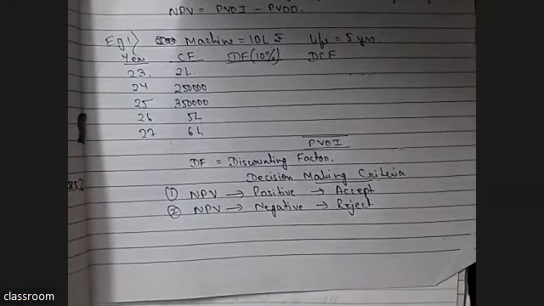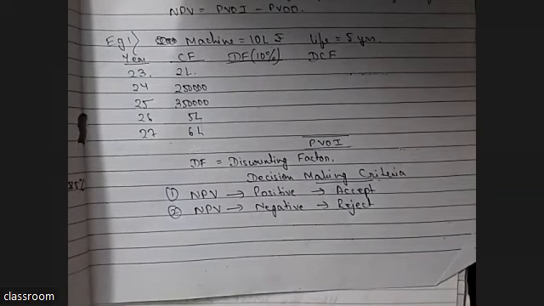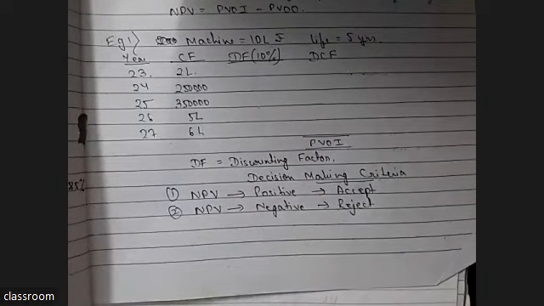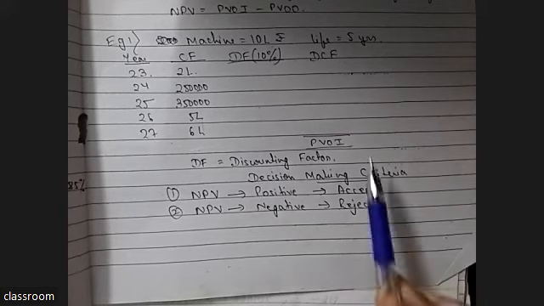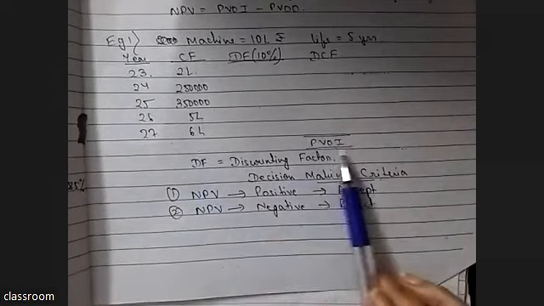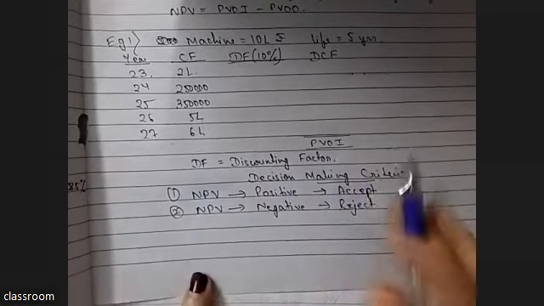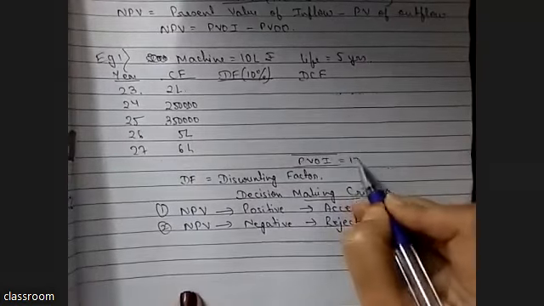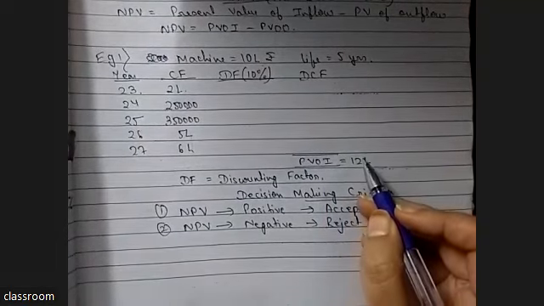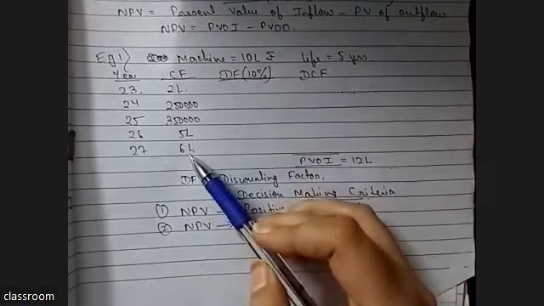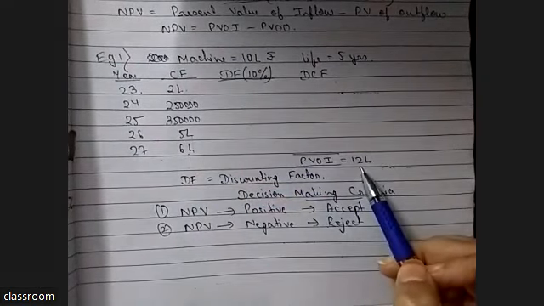Whenever someone comes to us and explains their machine, should we buy or not? For that we calculate NPV. NPV means in the total 5 years we will get this much amount. Say we will get 12 lakh after totaling. Means if inflation is there and we have discounted this amount, we will get 12 lakh at the end of 5 years.